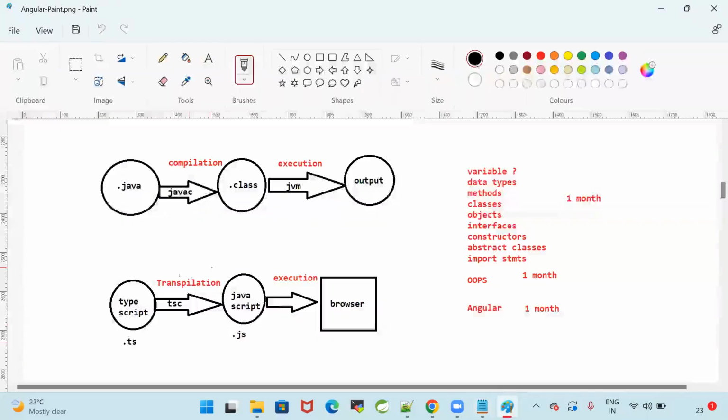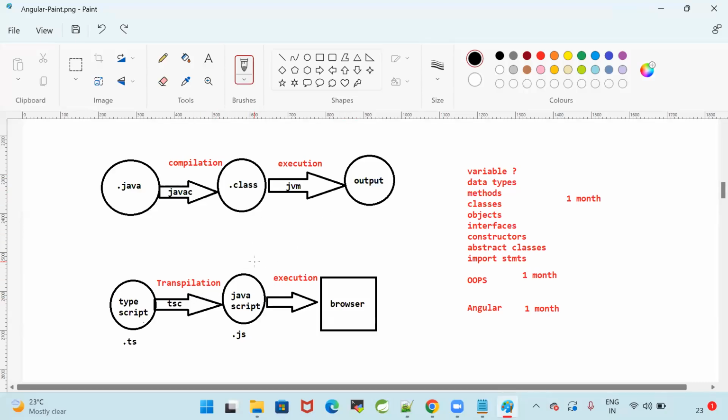But the problem is, whenever we write a program by using TypeScript, the TypeScript program cannot be executed in the browser directly. That is not possible. Every TypeScript program should be converted into JavaScript. JavaScript program can be executed in the browser. Okay, sir, why use TypeScript then? Why don't you go for JavaScript directly? There are some limitations in JavaScript. JavaScript does not support data types.